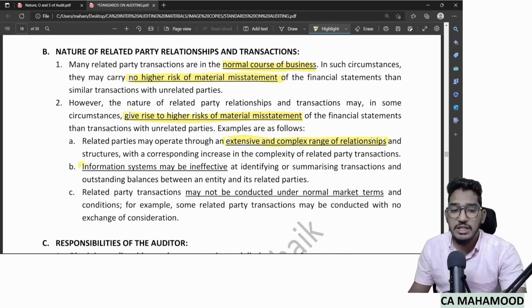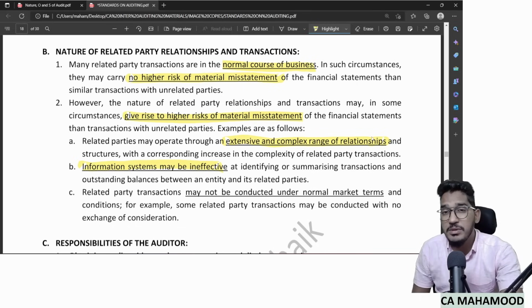Not just that, whatever information systems your client is using for identifying related party transactions, if that information system is ineffective, or whatever accounting software your client is using for identifying and reporting related party transactions, if that accounting software is ineffective, then also related party transactions carry high risk of material misstatement.